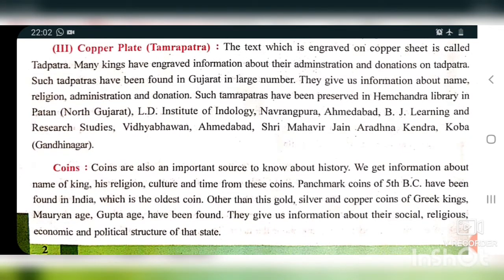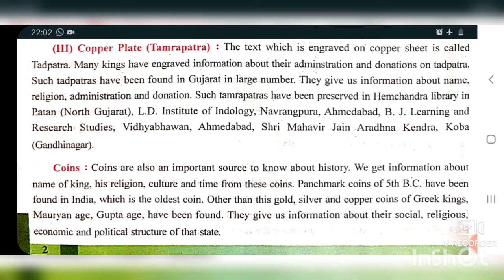Here the third one is copper plate, that is Tamrapatra. The text which is engraved on the copper sheet is called Tamrapatra. Many kings have engraved information about administration and donation on Tamrapatra. Such Tamrapatras have been found in Gujarat in large number. This gives us information about the name and the religion, administration and donations. Such Tamrapatras have been preserved by Hemchandracharya Library in Patan. It is in North Gujarat.